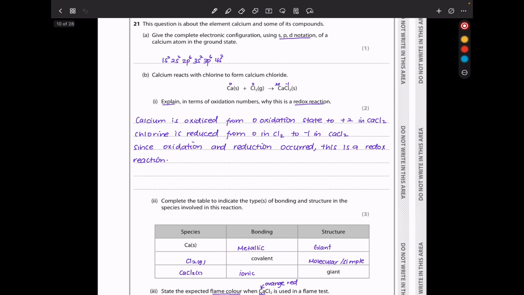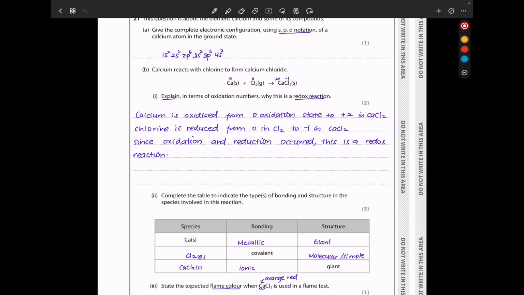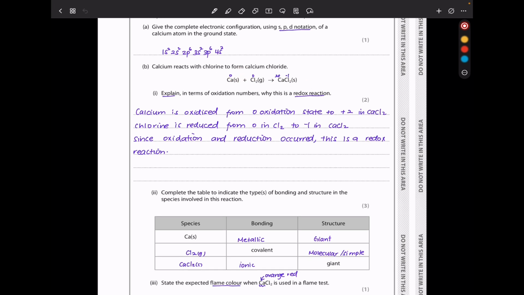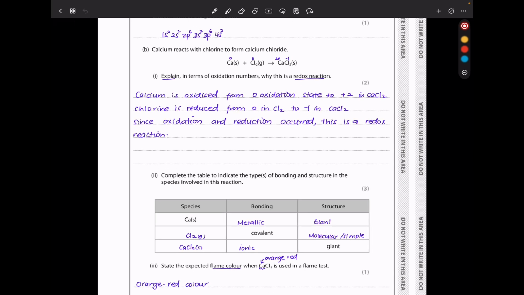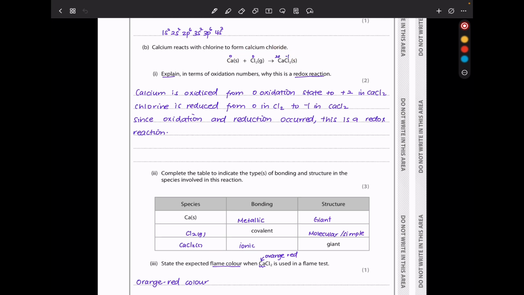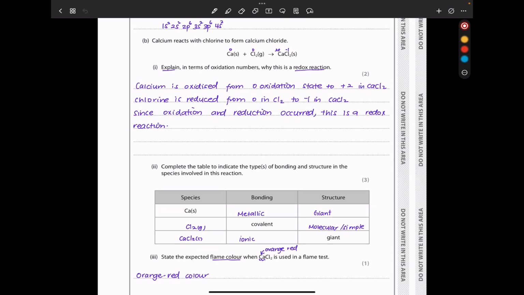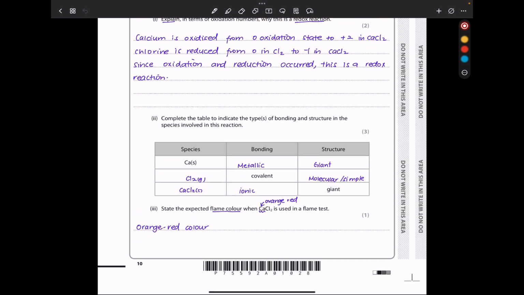In part B, calcium reacts with chlorine to form calcium chloride, as we can see in this reaction. They say explain in terms of oxidation numbers why this is a redox reaction. This is a redox reaction because calcium is converted from oxidation state 0 to oxidation state 2+, and chlorine from 0 to -1. So calcium is oxidized while chlorine is reduced. Since oxidation and reduction occur, that is a redox reaction.